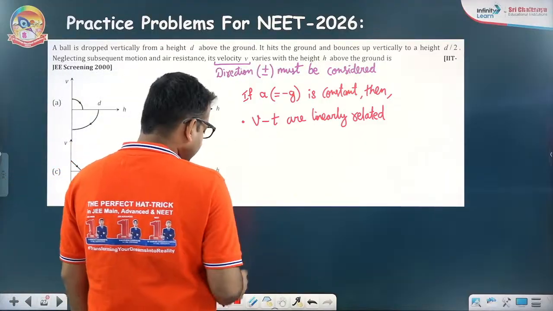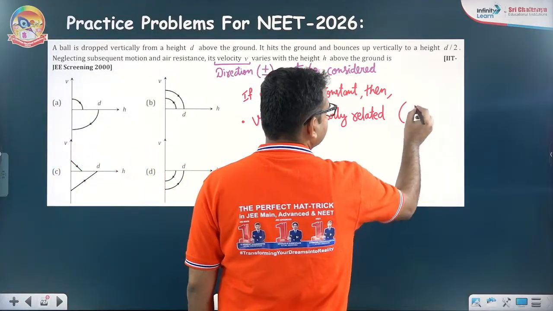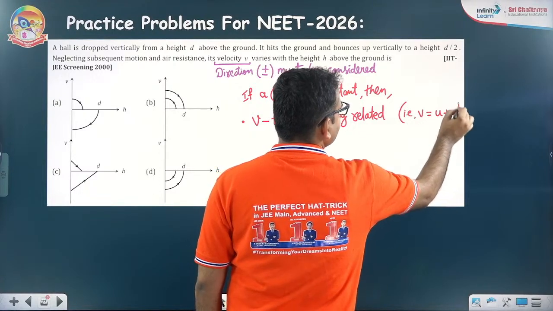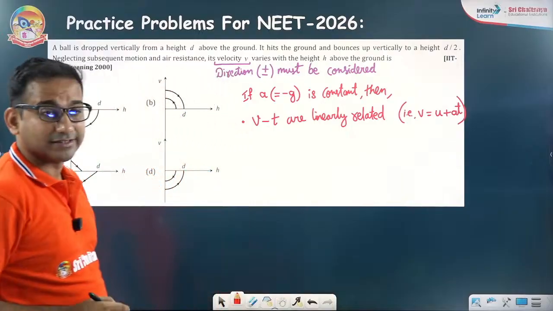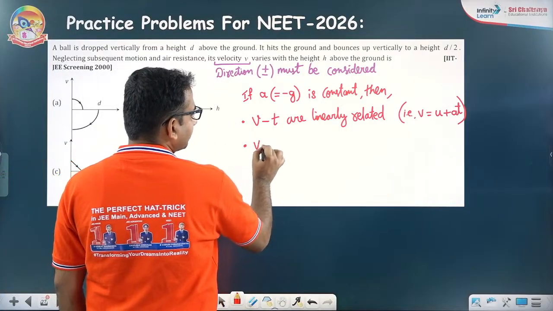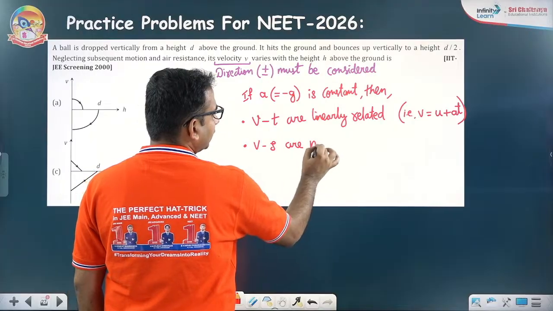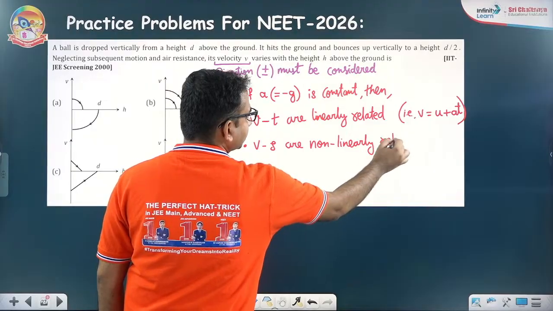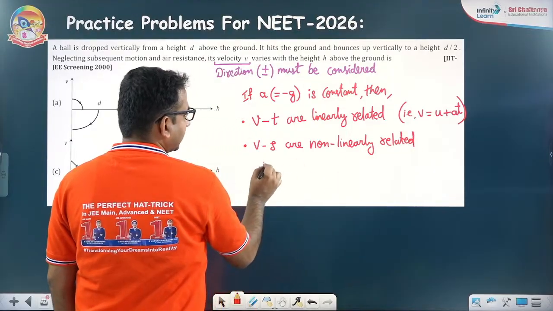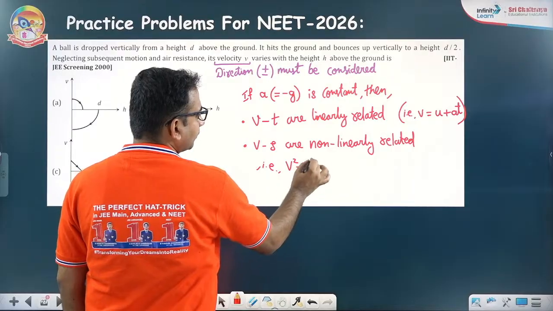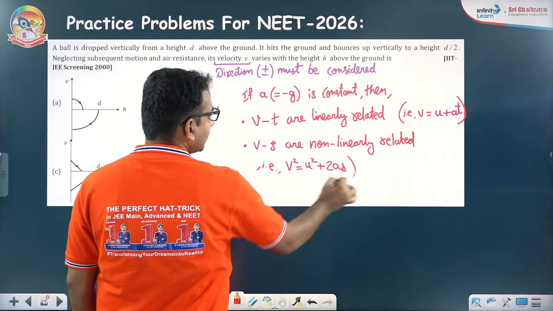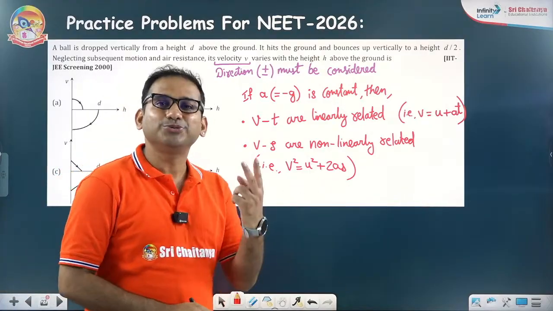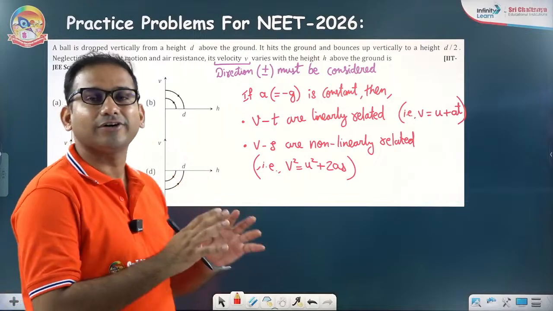VT are linearly related. For example, V equals U plus AT. So there is a linear relationship between velocity and time. But V and S are non-linearly related. Third equation of motion: V square is equal to U square plus 2as. See, what is the power of S? 1. But what is the power of V? 2. So obviously they are quadratically related, non-linearly related.